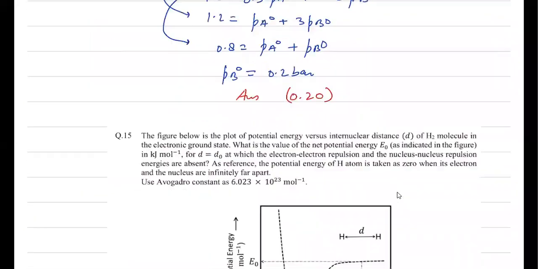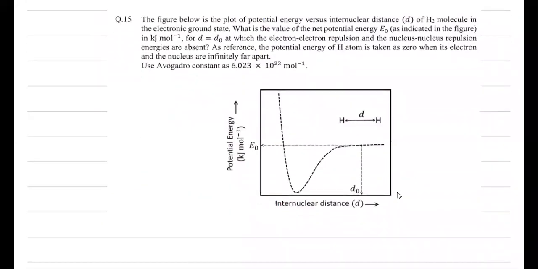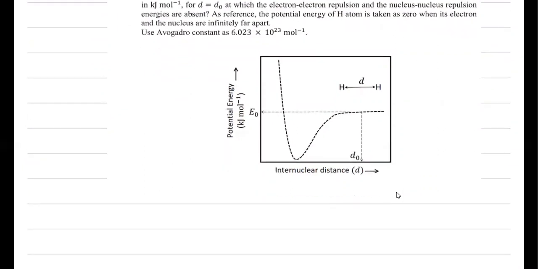Now to the next question. The figure below is a plot of potential energy versus internuclear distance of the hydrogen molecule in the electron ground state. What's the value of net potential energy E naught as indicated in the figure, in kilojoule per mole, for D equal to D naught, at which the electron-electron repulsion and the nucleus-nuclear repulsion energies are absent? When electron-electron and nucleus-nuclear repulsion are absent, it means there is no bond between the two hydrogen atoms. That means we have two independent hydrogen atoms in that state. That means potential energy will be because of the hydrogen atoms.